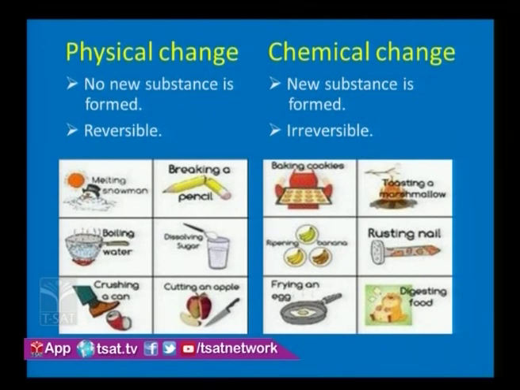For example, melting of snow, breaking of pencil, boiling of water. Here in a physical change, no new substance is formed, and they are usually reversible. Here we can get back the original substance, so they are called physical changes.